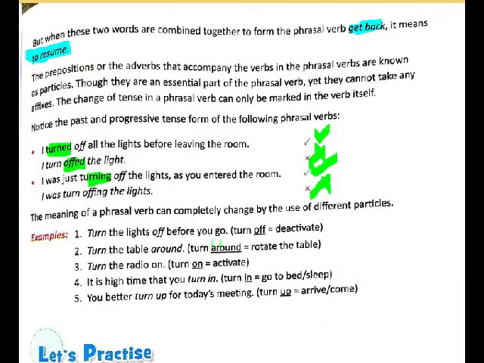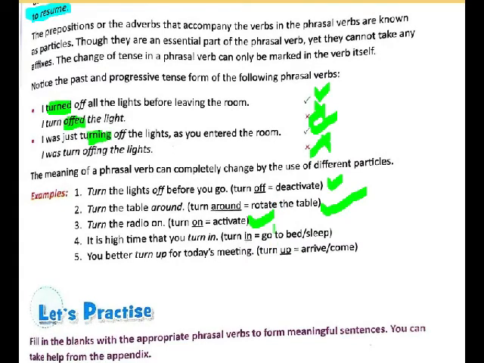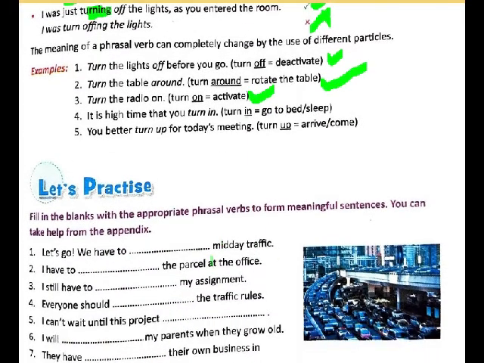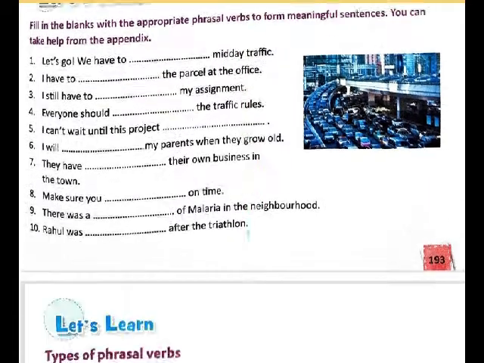Like turn the lights off means deactivate, turn the table around means to rotate the table, turn around means ठीक है, मतलब घुमाना. Turn the radio on matlab to activate something like that. So using that we will try to do this exercise. I'll send you the answer solutions to this after the class.